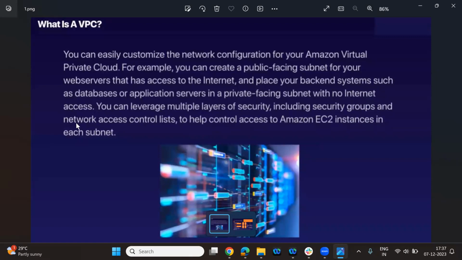Because that is an interview question. From here, there will be multiple interview questions. What is VPC? What is the difference between the public subnet and the private subnet? If the private subnet is not able to be accessed, then how do you connect to it? That's how you have to tell all those answers.